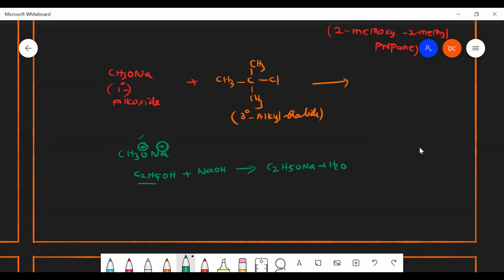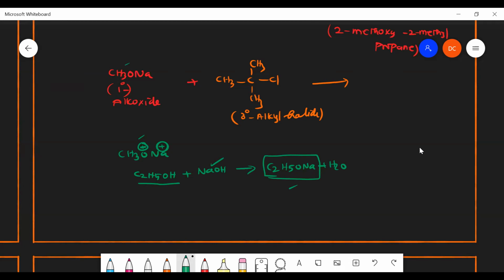Here alcohol is a weak acid. It can form its respective conjugate base, and the conjugate base will be very strong when compared to NaOH. So C2H5ONa or CH3ONa will be acting as a strong base.